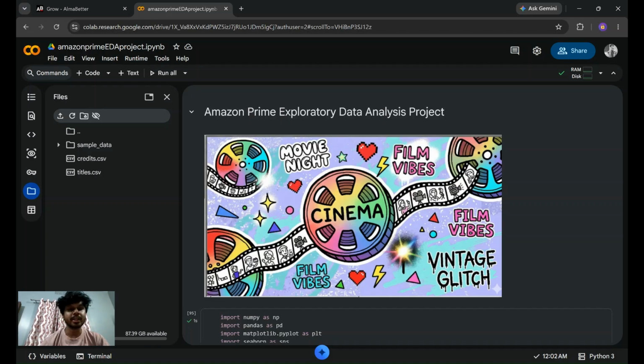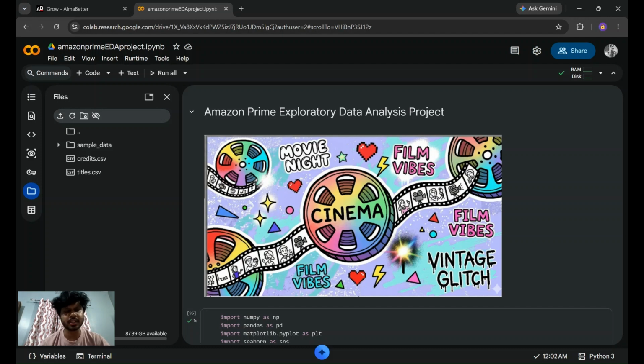So the main objective of this project was to understand how Amazon Prime structures its content library, which genre is dominating this platform, how content has evolved over time, and what factors are associated with highly rated content.